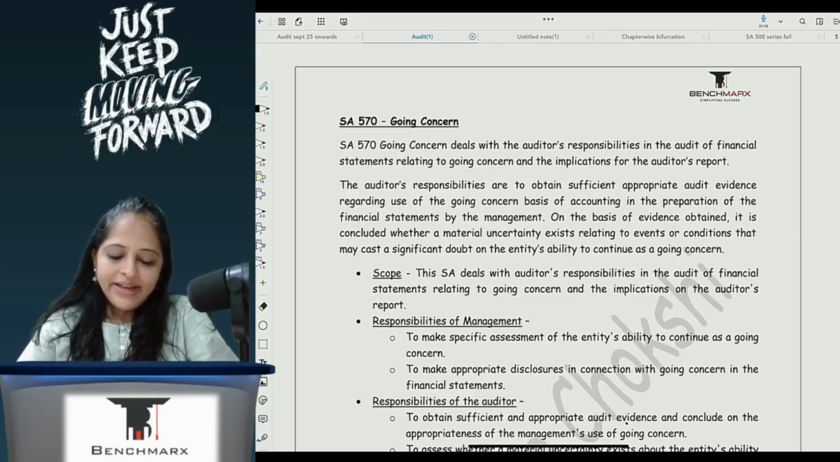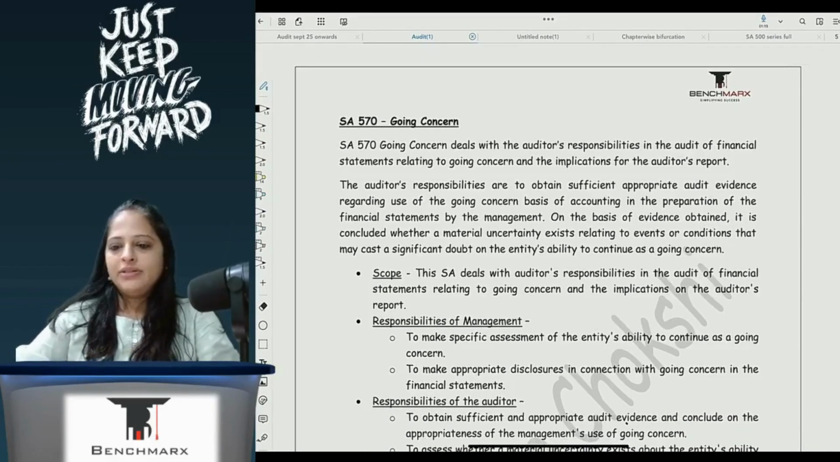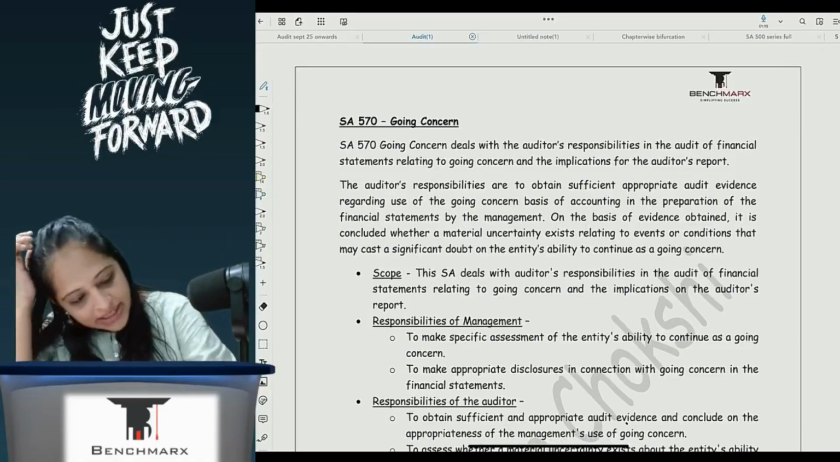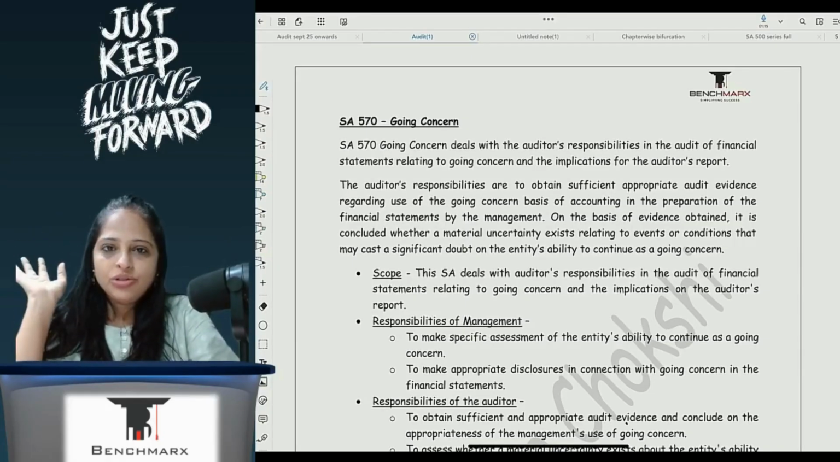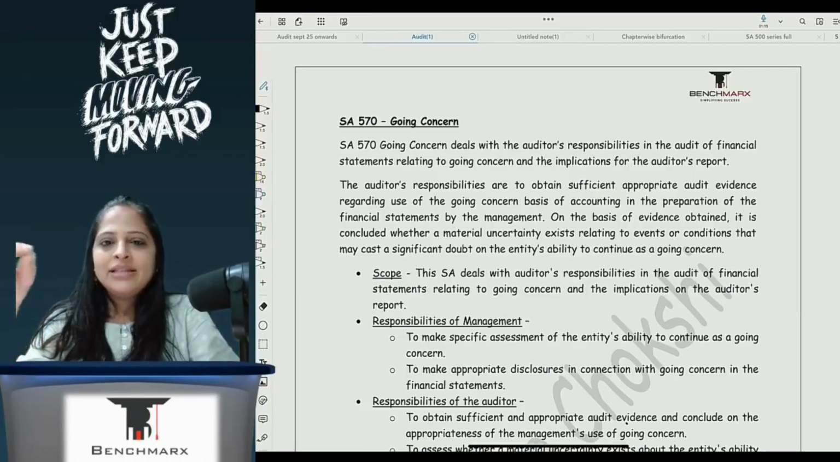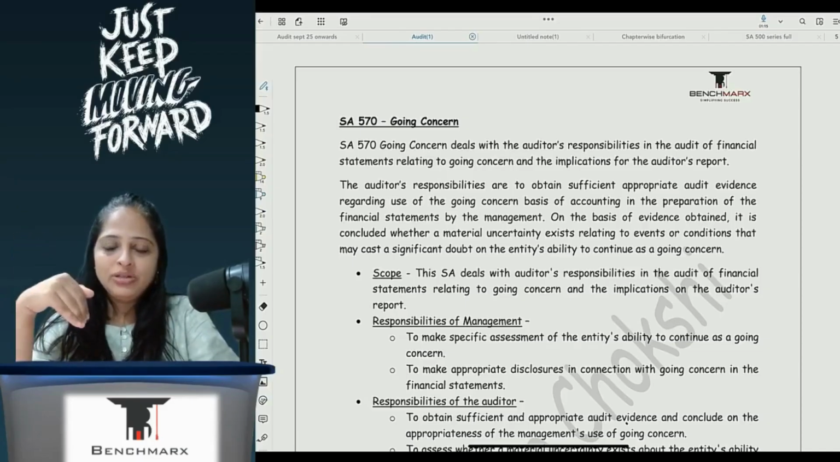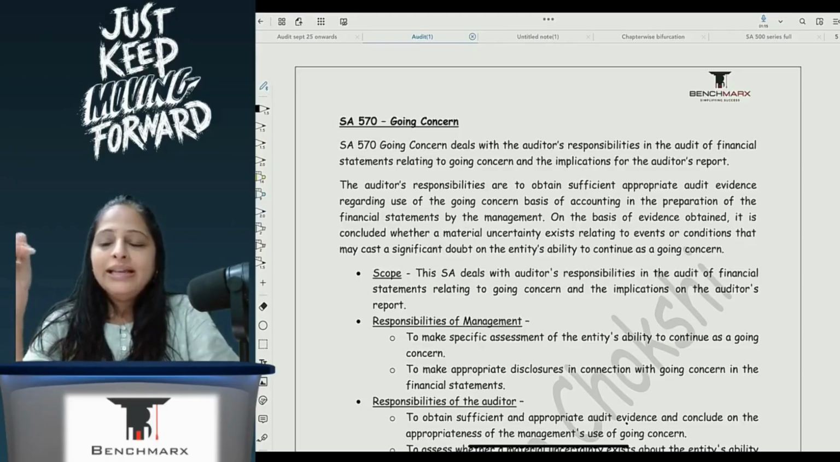Now, SA 570 is talking about going concern. What is going concern? Going concern is basically whether my entity will be able to continue in the foreseeable future. Foreseeable future is maybe a year, 2 years down the line. Can I see that this company will continue its operations in the foreseeable future? Then I will say that okay, this can be a going concern. If I feel that the entity is in a financial situation where it will not be able to continue its operations in the foreseeable future, then I will say that going concern is an issue.